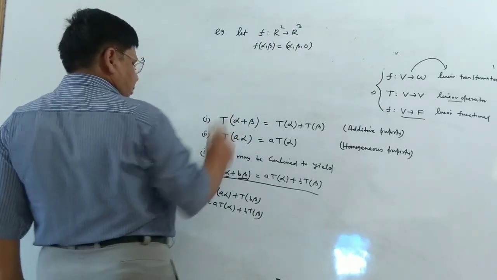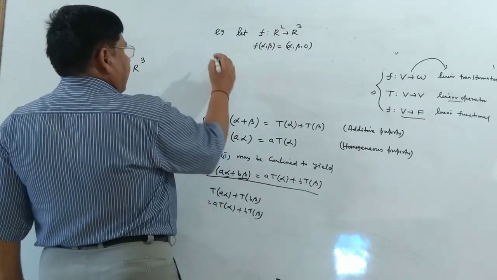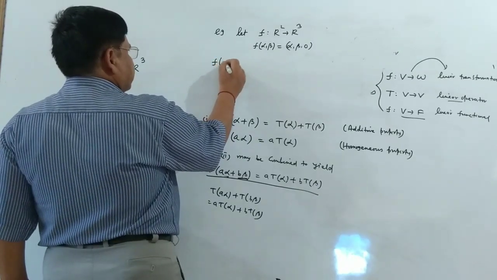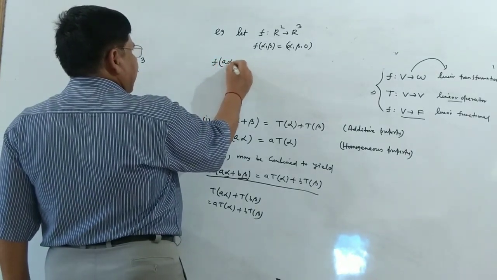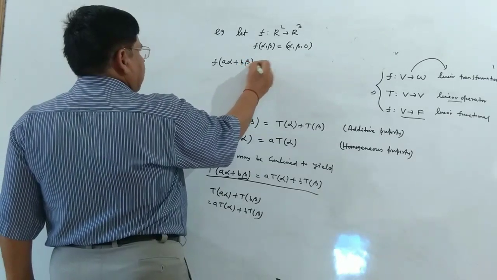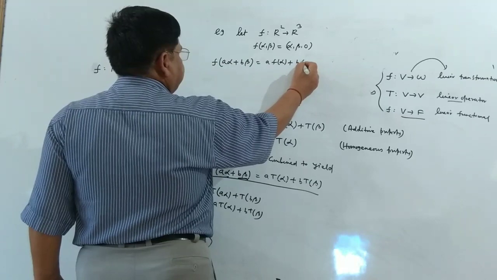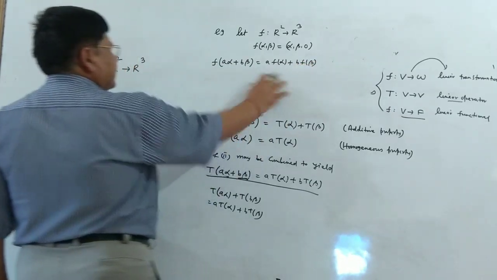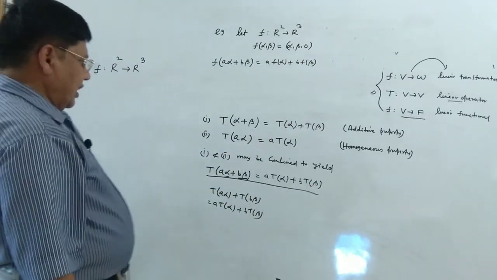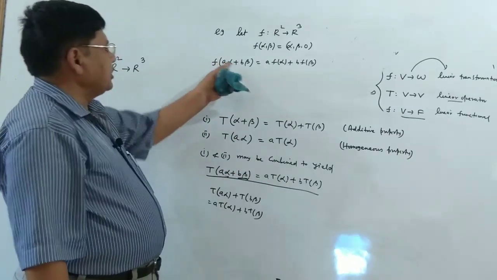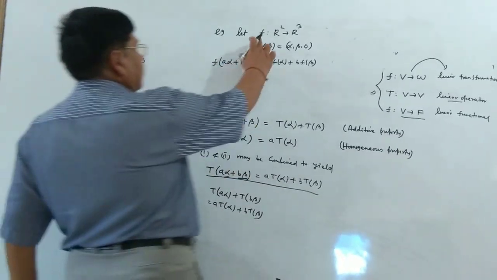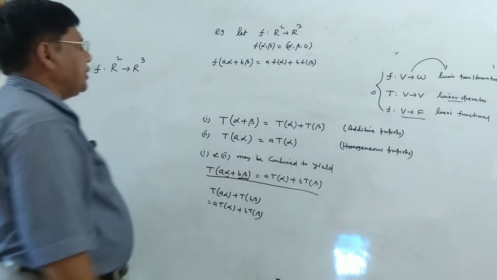To be a linear transformation, we must follow that f(a alpha plus b beta) must be a f(alpha) plus b f(beta), whether this condition is fulfilled or not. If this condition is fulfilled for any function f, then f would qualify as a linear transformation.